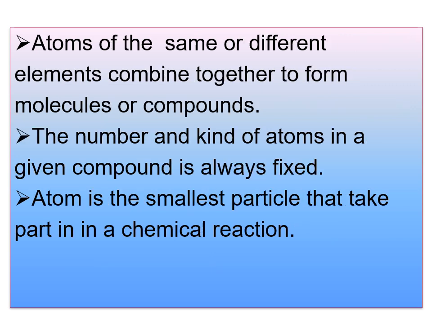So atoms of the same or different elements combine together to form molecules or compounds. And one more point you have to remember here: the number and kind of atoms in a given compound is always fixed. The atom is the smallest particle that takes part in a chemical reaction.